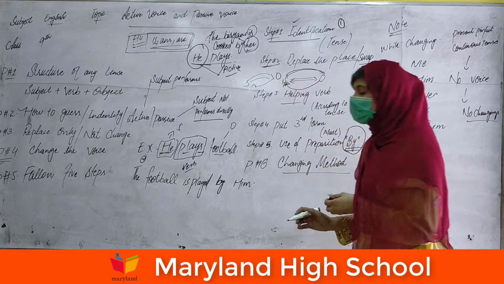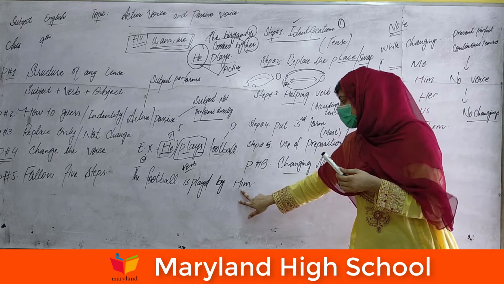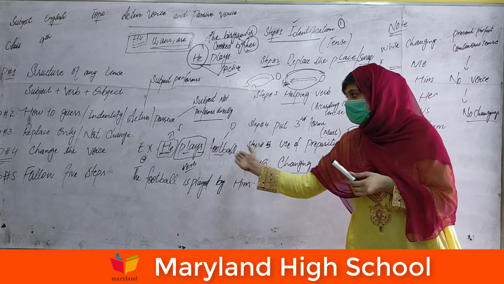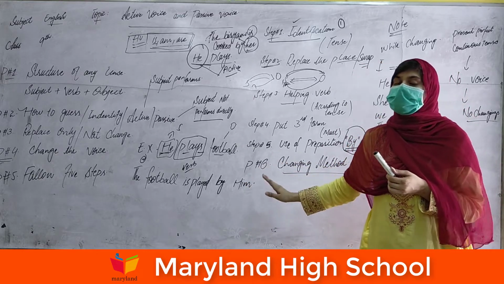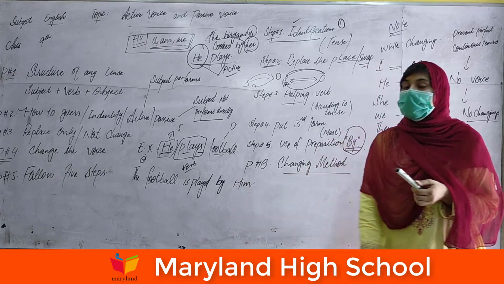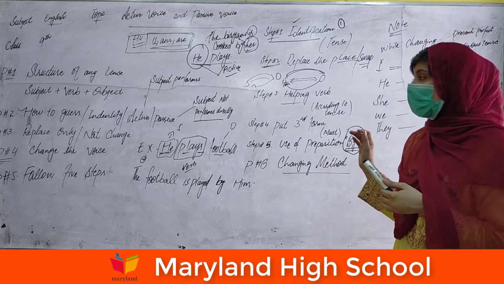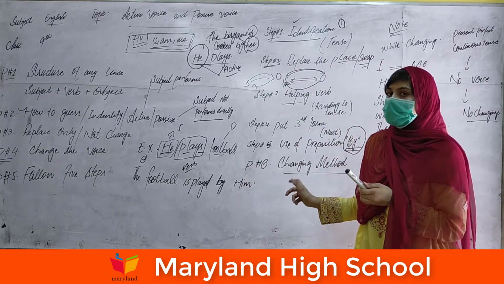And the "by" will be used before the subject, before the object. Which means here is a subject. We can say that because according to the conversion this is a subject, but according to the tense this is an object, and the "by" will be used before the object. This is the fifth step. This is the basic structure and texture of the passive sentence.